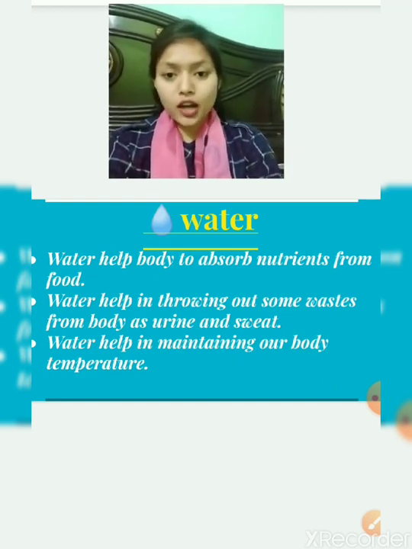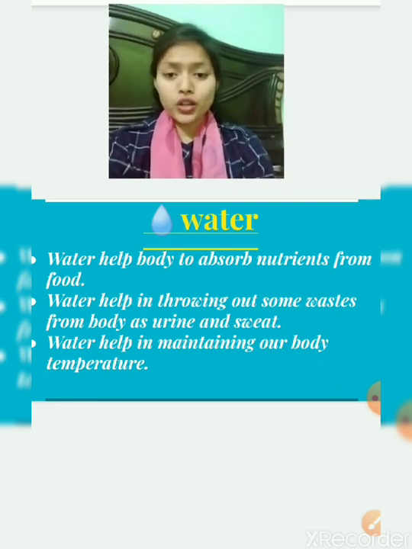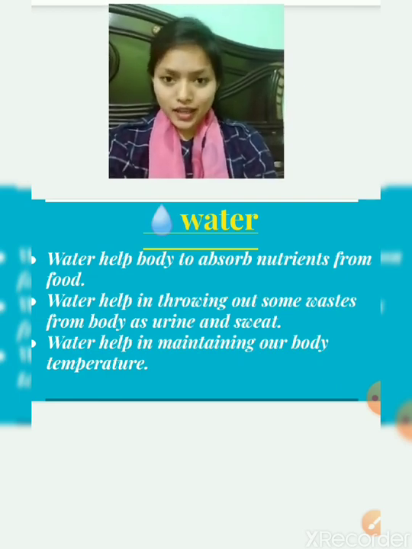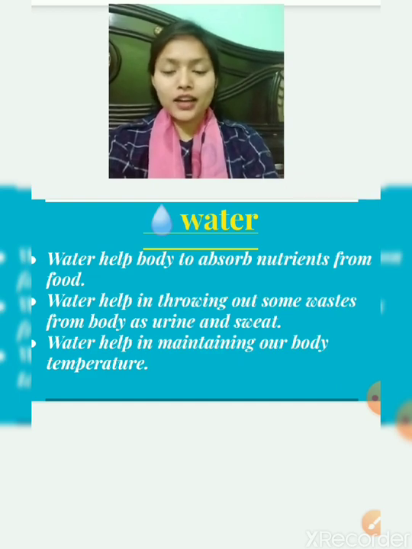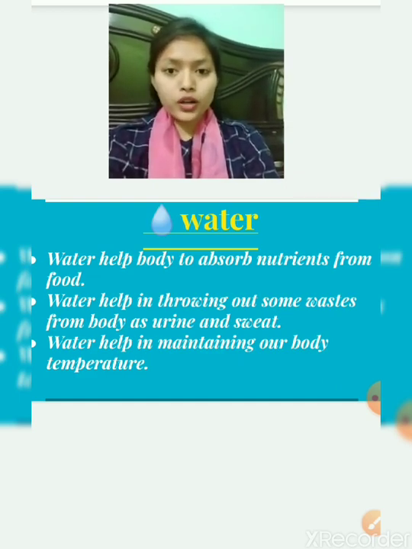So water is also a component of food. And the sources of water you all know. What is the main source of water on the earth? Yes, rain is the main source of water on the earth. Other sources are rivers, lakes, ponds, glaciers, all are sources of water, but the main source of water is rainwater.